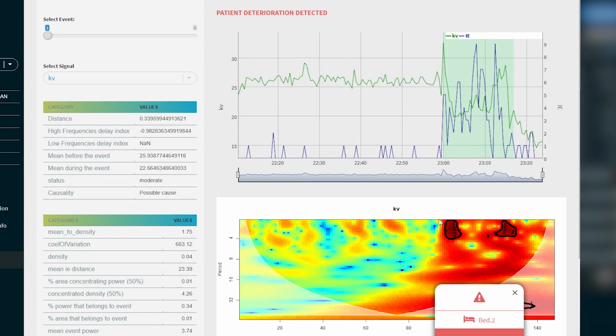On this page there are actually 2 types of analysis. One detects periods of time, which we call ineffective effort events, meaning clusters of ineffective efforts that are caused due to patient and ventilator desynchronization, resulting in the patient being unable to breathe. The main time series that we examine is the one in blue, called ineffective effort.